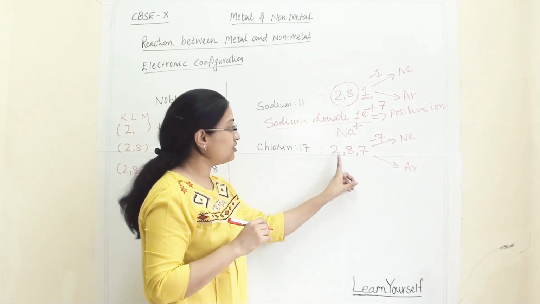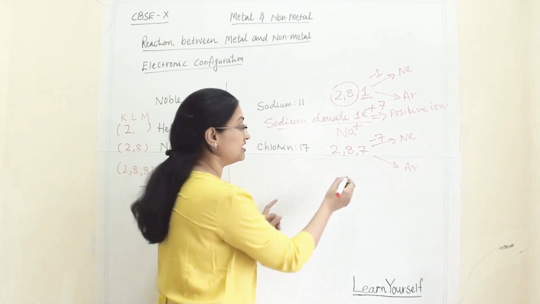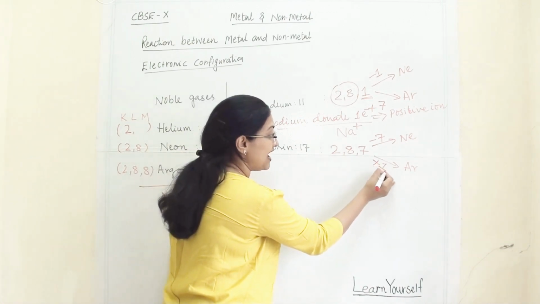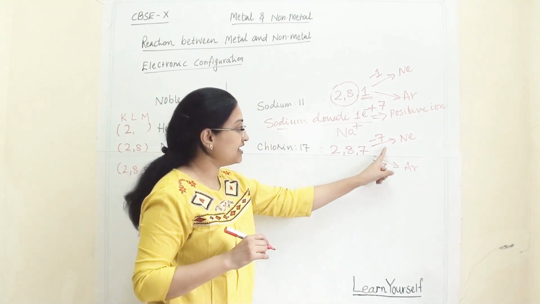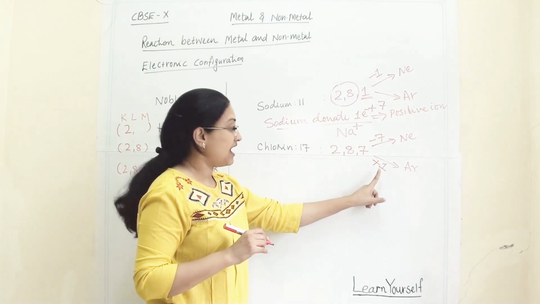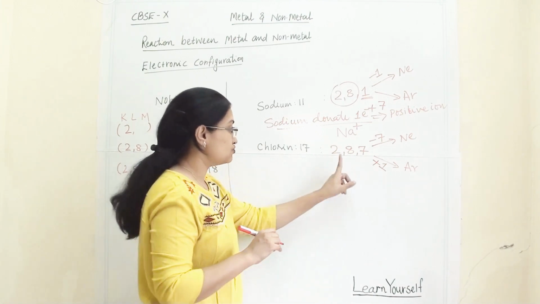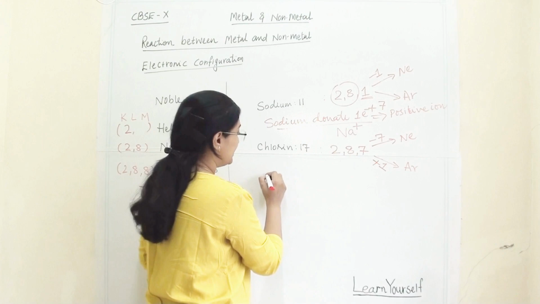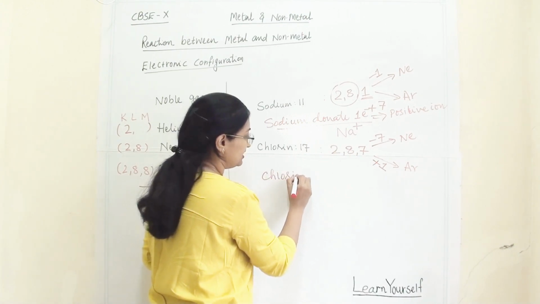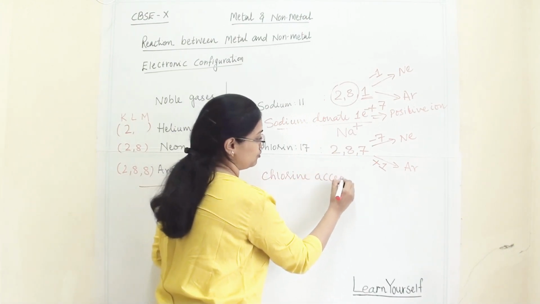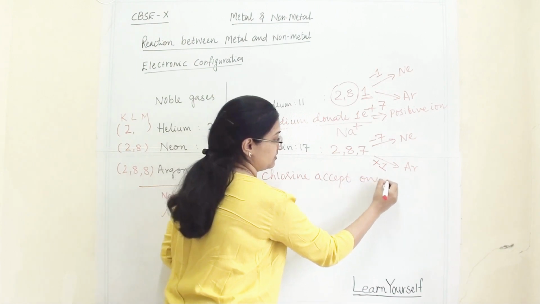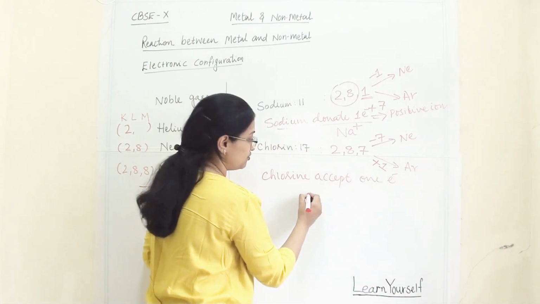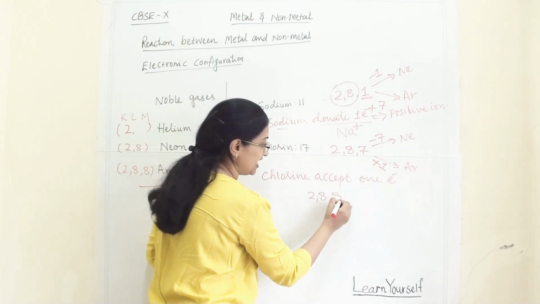And if chlorine wants to be stable like argon, it has to add 1 electron. Again, which one is easy? Adding 1 electron is easy. So chlorine will accept 1 electron and it will become like 2, 8, 8.